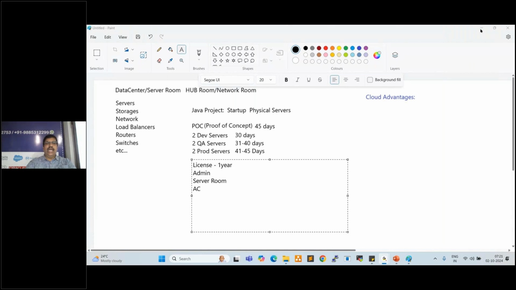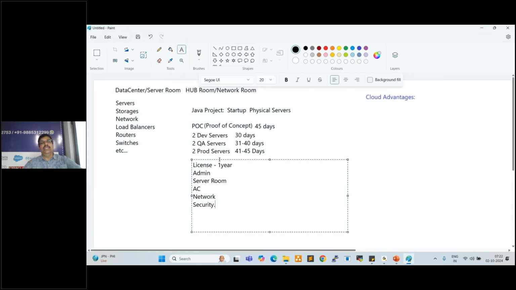After that, we require network, and we require server room security, right? So these are all required to configure the servers. Once we prepare all these things, if the client approves this POC, it is fine. Or else what will happen? This is a waste of money. So recruiting admin, server room, AC, licenses, network, security, these are all a waste of money, right?